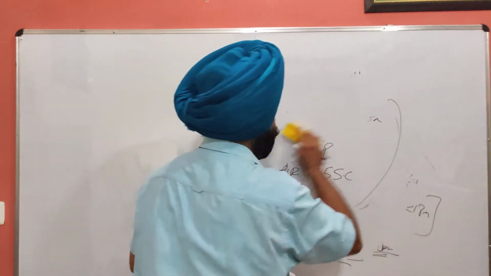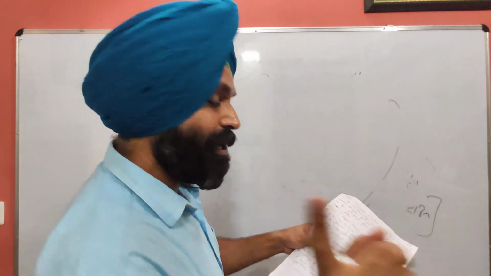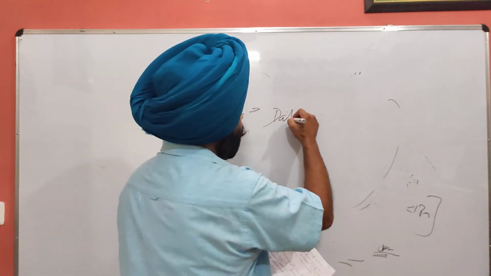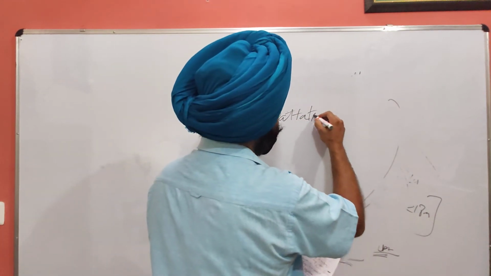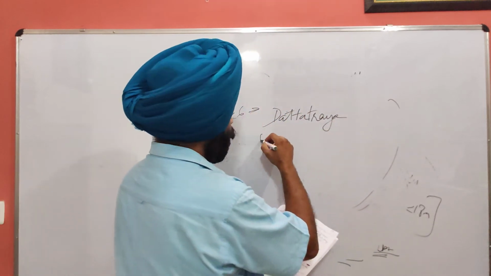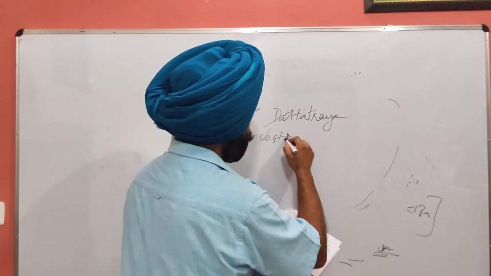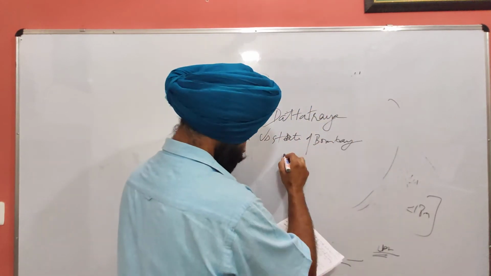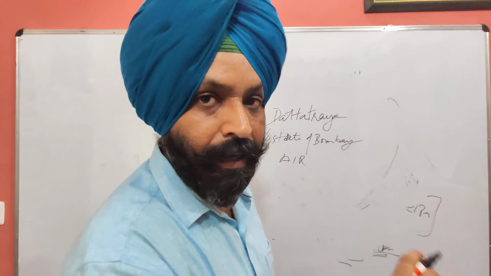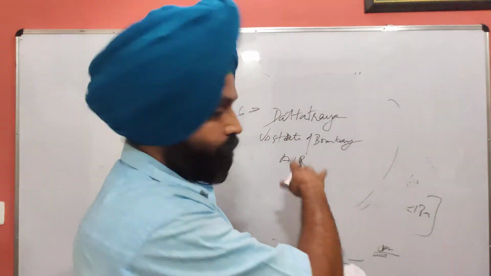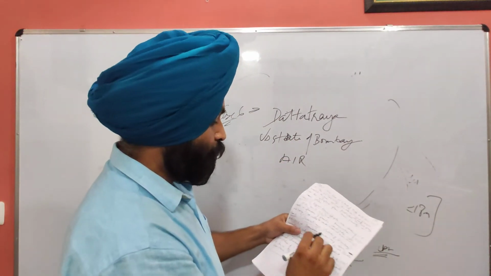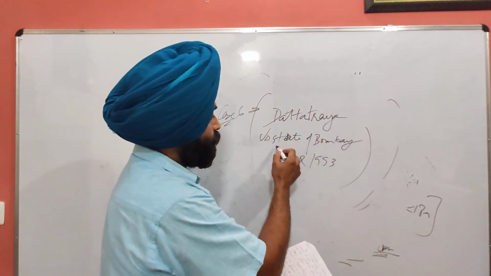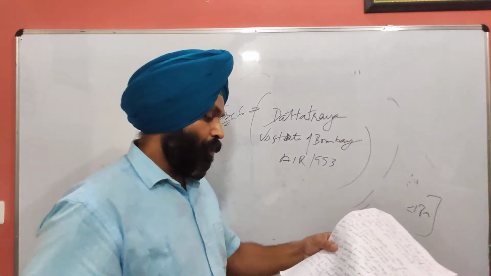Then the next case for Article 15 that is very important for the judiciary exams is case 6. This case is Dattaraya versus State of Bombay, year 1953. I'm sorry, my writing is a little bit bad, but I think you can easily see this.